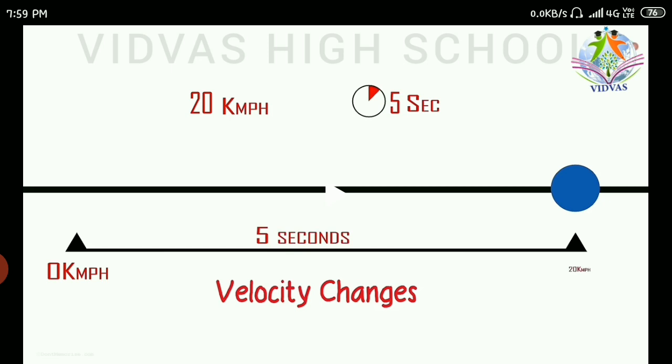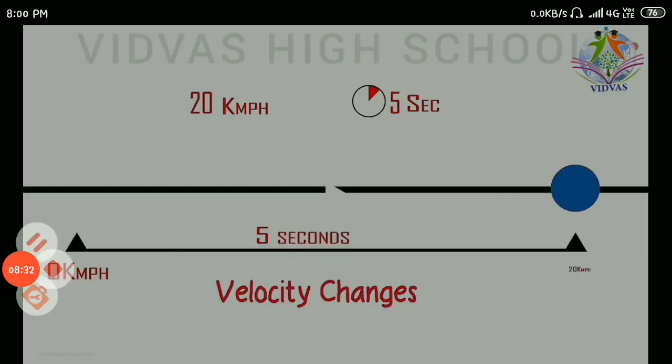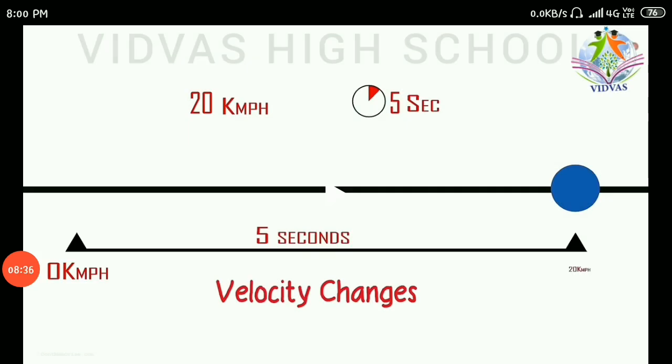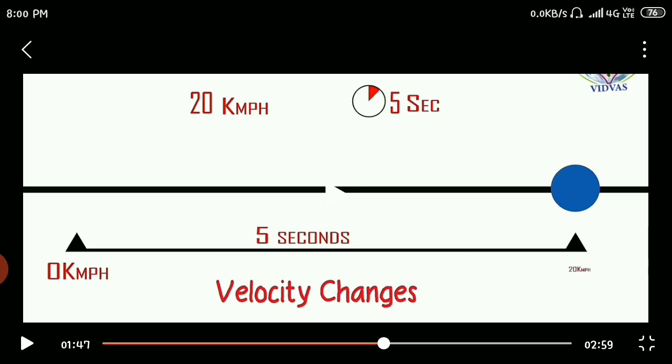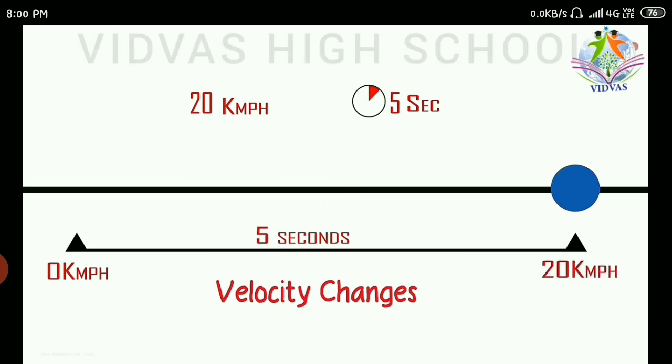If there is a change in the speed, then we can say there is a change in velocity. As we know, velocity is the speed in a particular direction. Speed in a particular direction. So look at the next example.